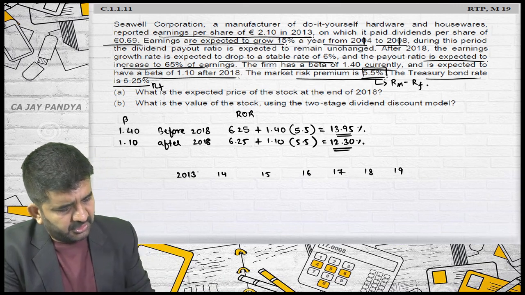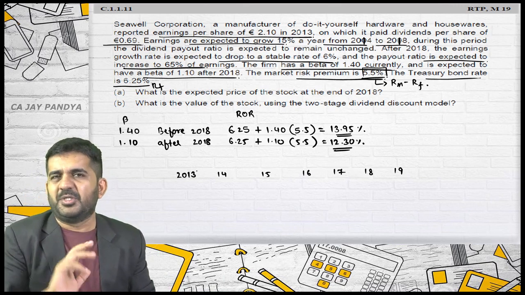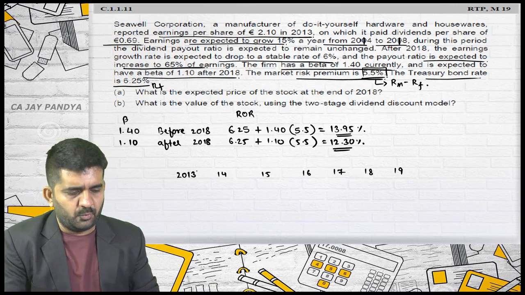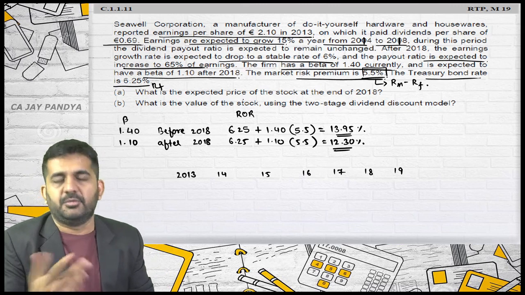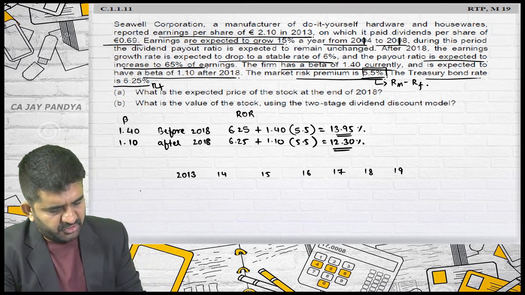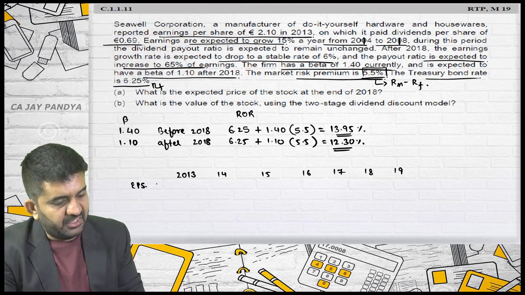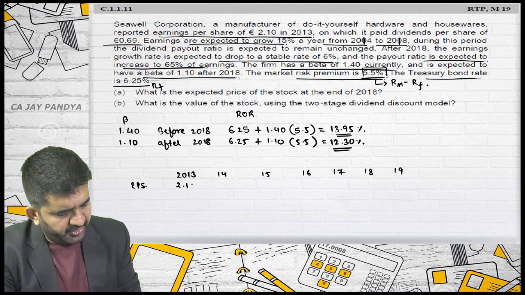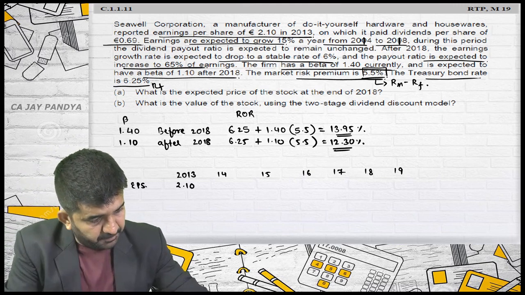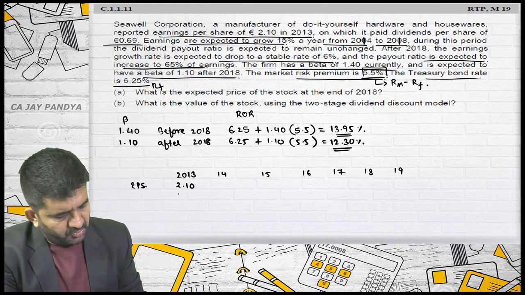In 2013, I am converting euro into rupees. That is absolutely alright. Whether it is euro or rupees, it does not make any difference because this is not a forex question where the conversion is required. My EPS was 2.10 on which it paid a dividend per share of 0.69.